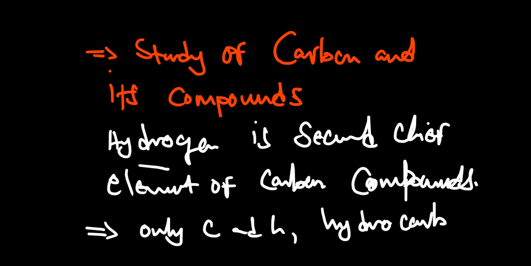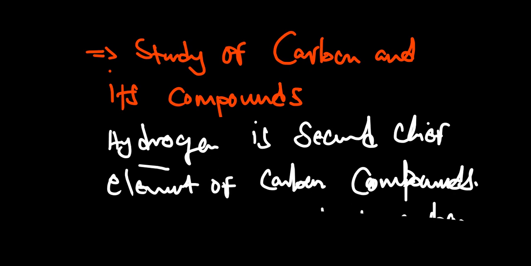The hydro comes from the fact that it has hydrogen, and the carbon comes from the word carbon itself. So you form a hydrocarbon. Hydrocarbons are just those compounds that have carbon and hydrogen alone.